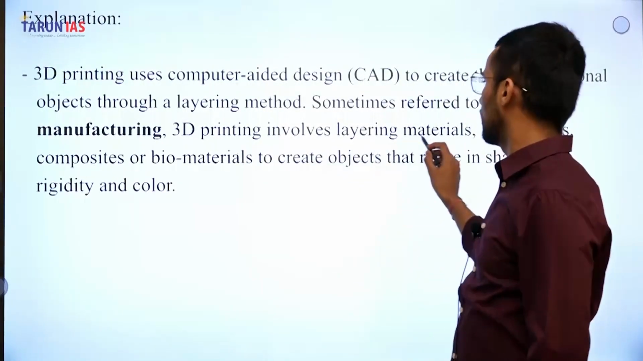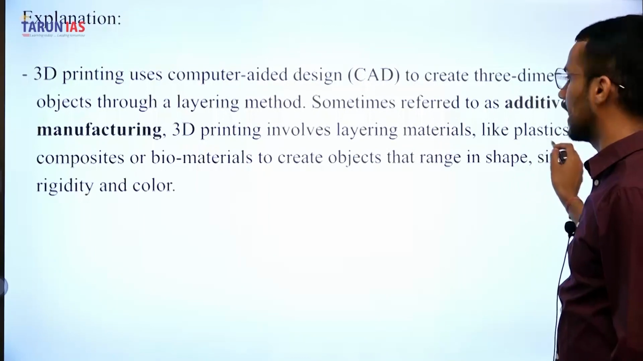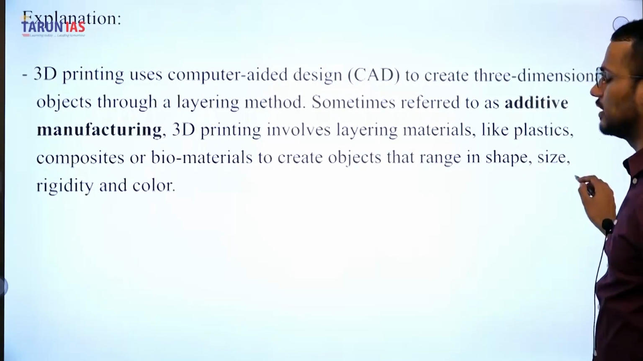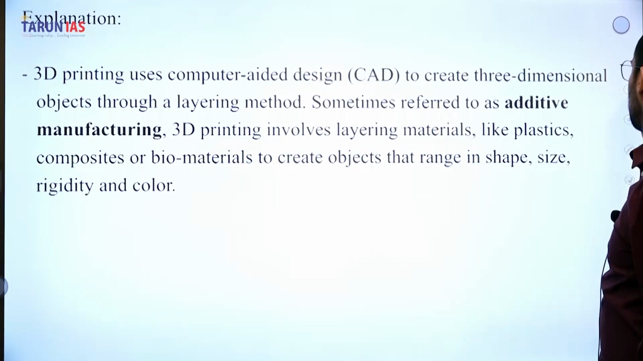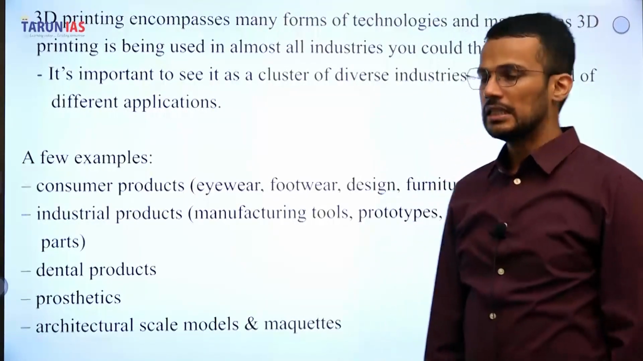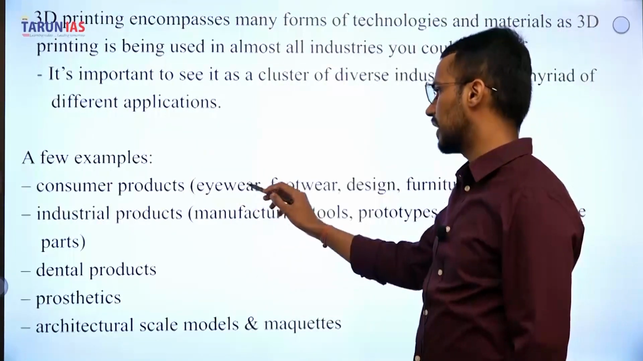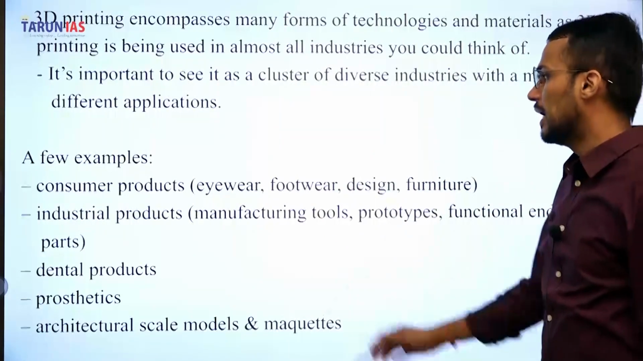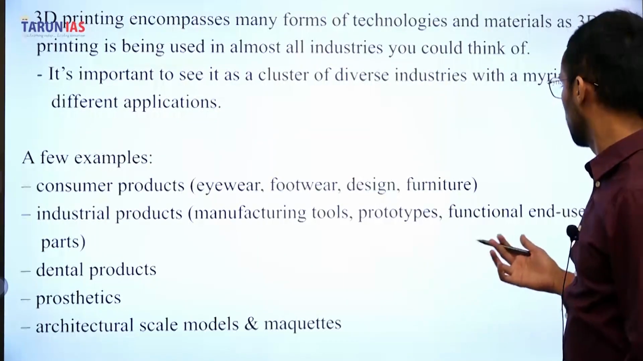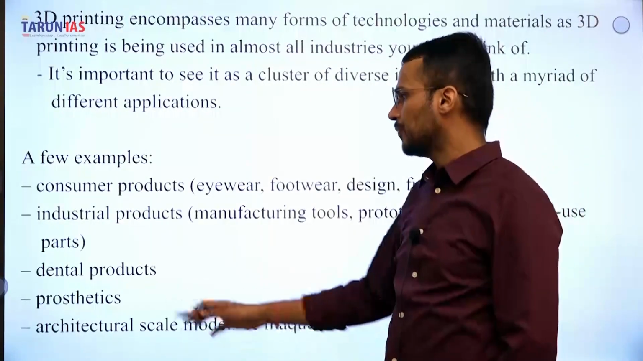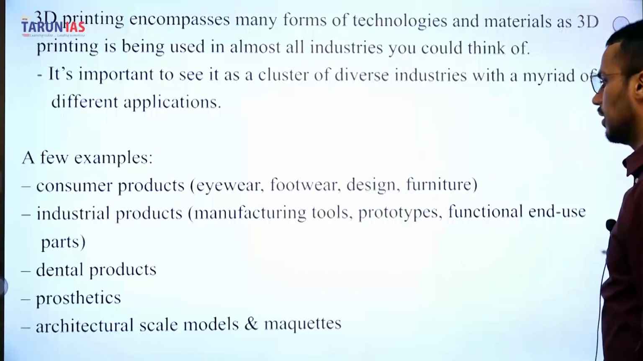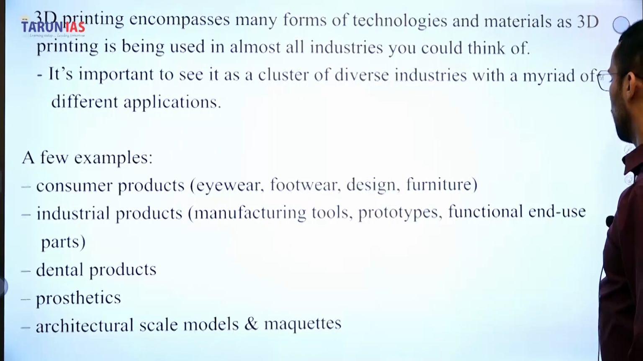3D printing involves layering materials like plastic, composites, or biomaterials to create objects that range in shape, size, rigidity, and odor. So these are the products that can be produced with the help of 3D printing. They may be consumer products like eyewear, footwear, design, furnitures; industrial products, that means development of prototypes, tools, functional end use parts, etc.; dental products, prosthetics also; then architectural scale modules and maquettes.